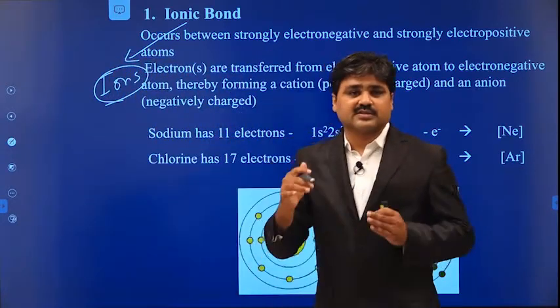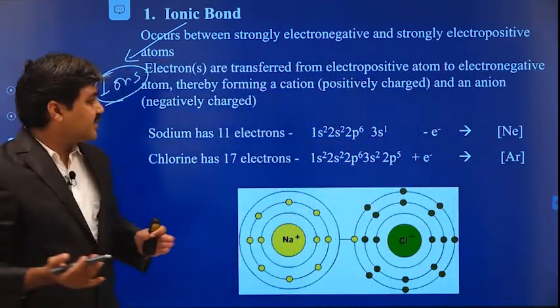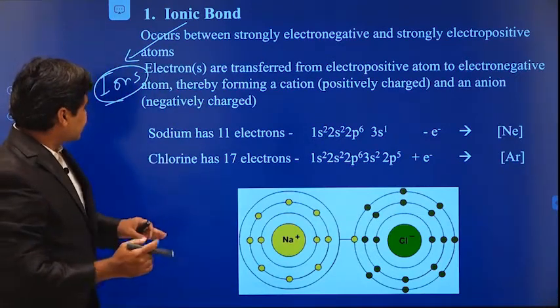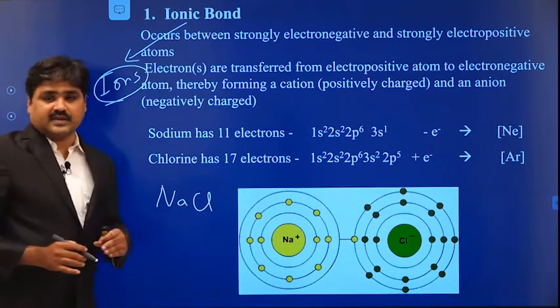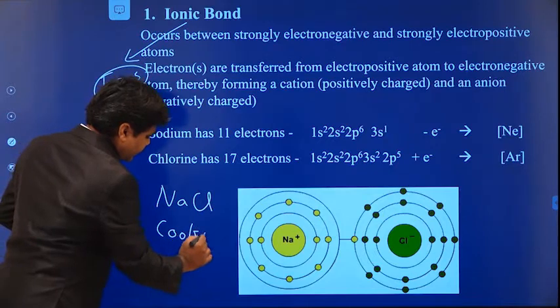That means electrons are transferred from one atom to another atom. So this is formed between the electropositive atom and the electronegative atom. Here we take the example of sodium chloride, NaCl, which is nothing but our cooking salt.